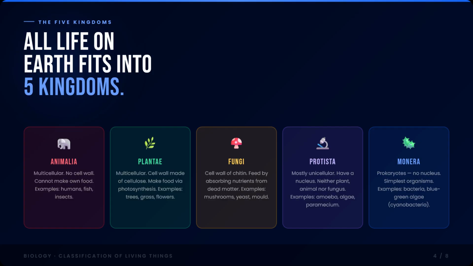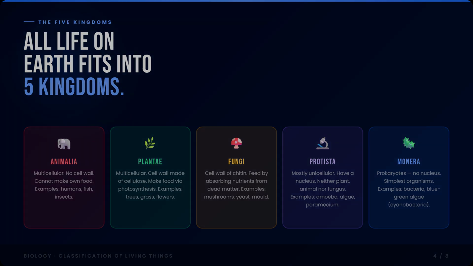The third is Fungi. Fungi have a cell wall made of chitin and feed by absorbing nutrients from dead or decaying matter. Examples include mushrooms, yeast, and mold. The fourth is Protista. Protists are mostly unicellular organisms that have a nucleus but do not fit into the animal, plant, or fungus categories. Examples include amoeba, algae, and paramecium. The fifth and most primitive kingdom is Monera, which contains all prokaryotes, organisms with no nucleus at all. Bacteria are the most well-known example.